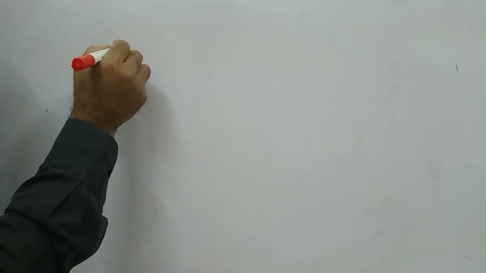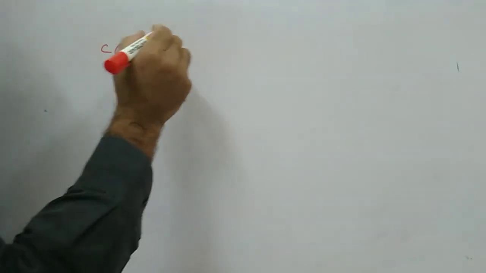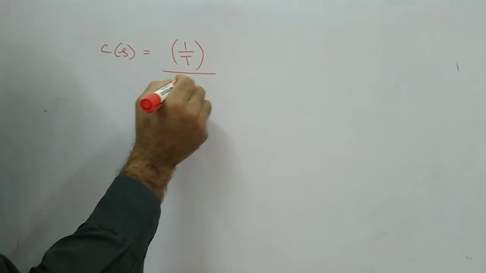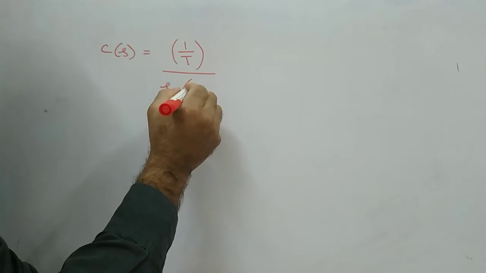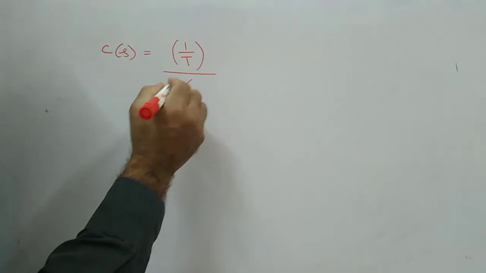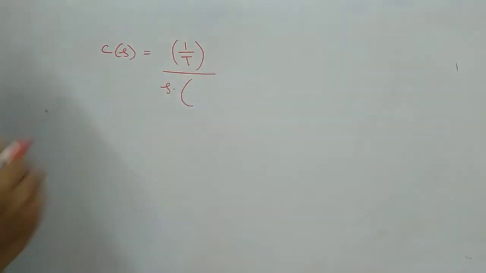That is what? C of s is equal to, what is that expression actually? It is 1 by t by s into s plus 1 by t.